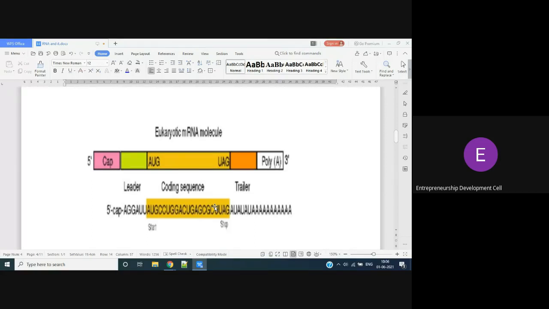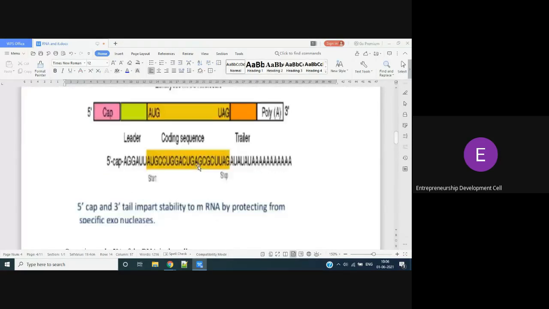They will code the amino acids so that the protein chain is formed in the protein synthesis. You all know one codon means 3 nucleotides. So here some codons are present in the middle region of mRNA. If you see, start codon is AUG, stop codon is UAG.